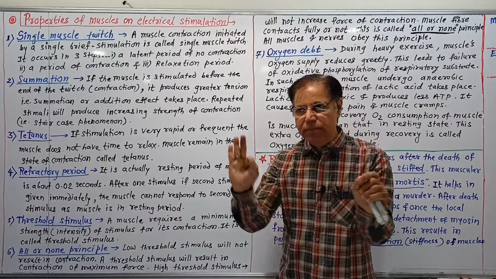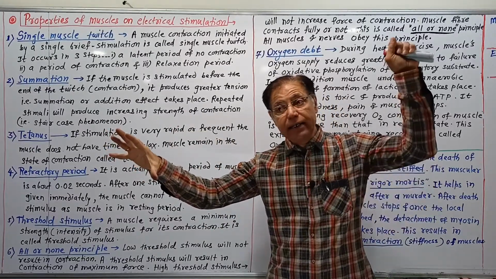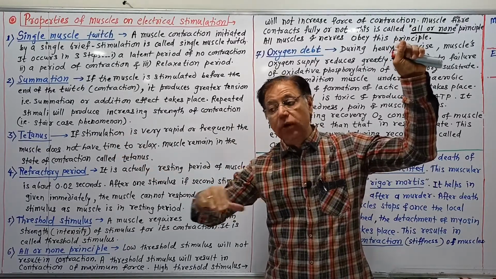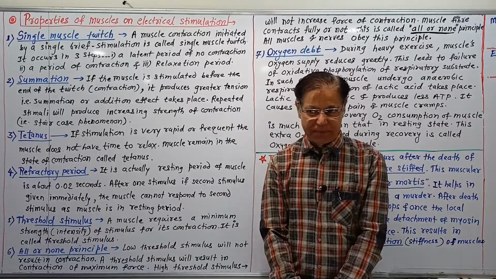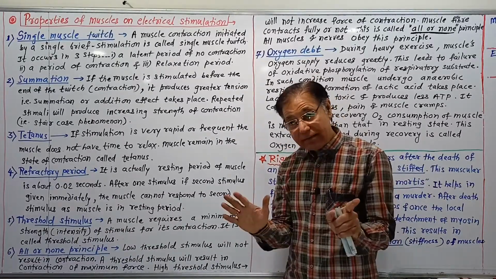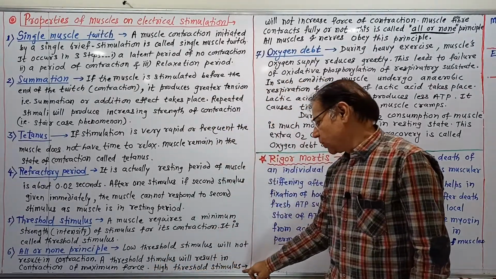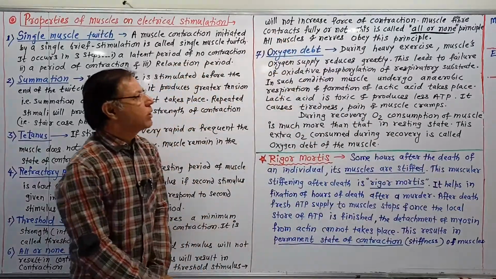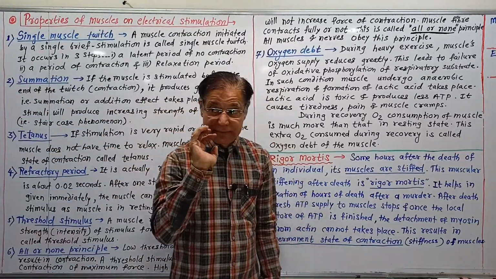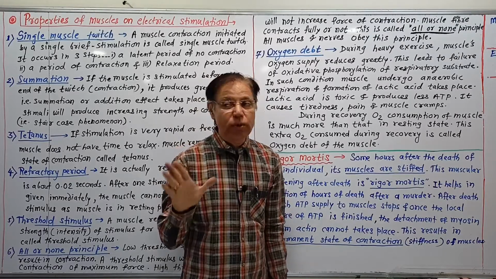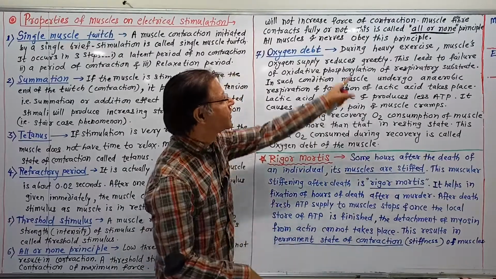Threshold stimulus is responsible for contraction of maximum force. A very high intensity stimulus is not responsible for the contraction of maximum force. For that, only threshold stimulus is required. A high threshold stimulus will not increase the force of contraction. It means the force of contraction is concerned with threshold stimulus, not high threshold stimulus or low threshold stimulus.